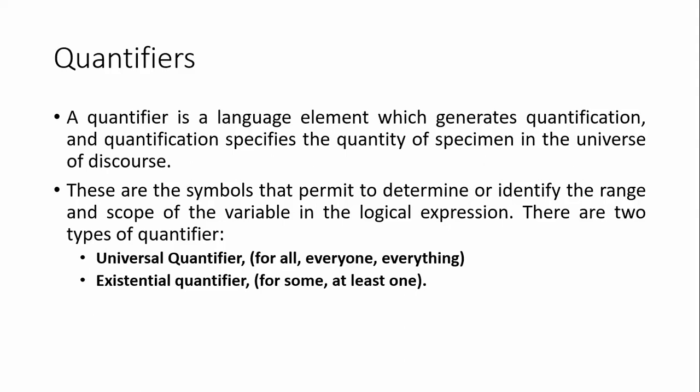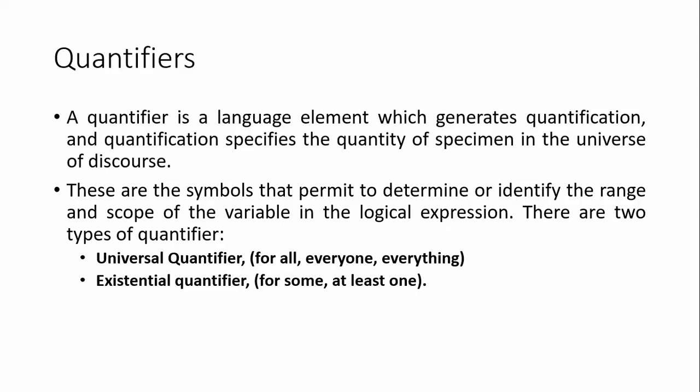To represent that range and scope of the variable in a logical way, we have two types of quantifiers. In simple words, we are using two symbols to represent the quantifiers to determine the scope of the variable in a logical expression. So what are those two types? One is the universal quantifier and the second one is the existential quantifier.